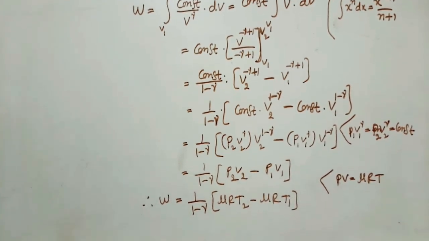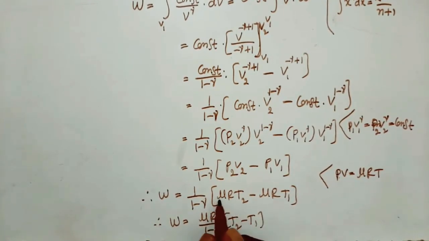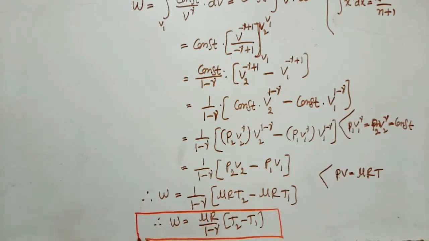Here take mu R common, so that is mu R into T2 minus T1. Therefore W is equal to mu R by 1 minus gamma into T2 minus T1. This is work done by an ideal gas in adiabatic process. That is W is equal to mu R by 1 minus gamma into T2 minus T1.